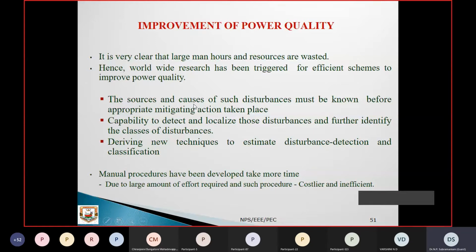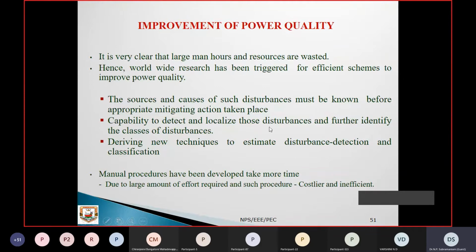The source and the causes of such disturbance must be known before appropriate mitigation actions take place. Okay, so before finding certain solutions, we must know what the main source is and what the causes are. Based on that, the solution is to be taken. Sometimes the source is very far away and the cause is very small, so you should not take immediate action. You have to wait. Sometimes even a small disturbance may cause huge problems, so you have to take immediate action. So such kind of guidelines should be developed and followed.